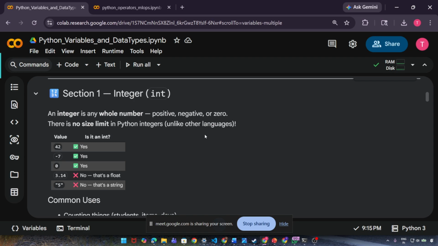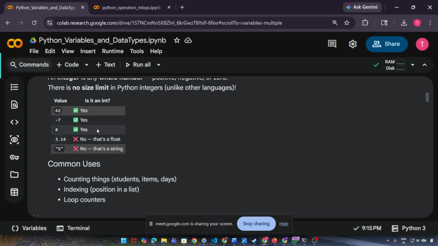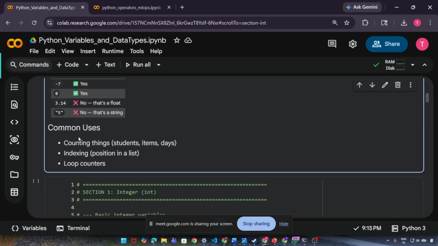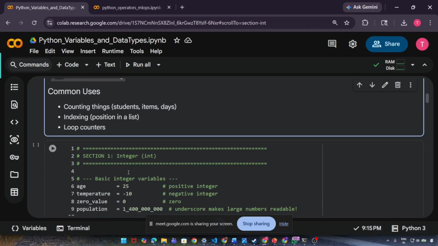That's why I love Python. Sorry for the C plus plus lovers. For example, you can see 42 is an integer, 7 is also an integer, 0 is also an integer. 3.11 is not an integer, and this 5 is not an integer. And what are the common uses of integers in Python? Counting something, you can use integers. Indexing, we use integers. Count, we use integers. These are the use cases of integers, right?